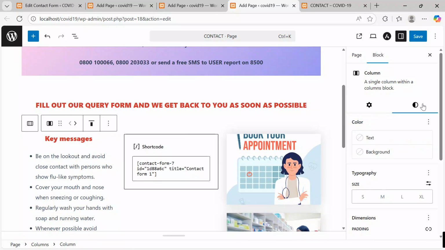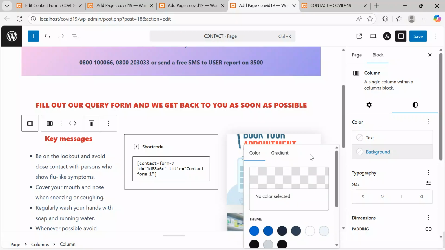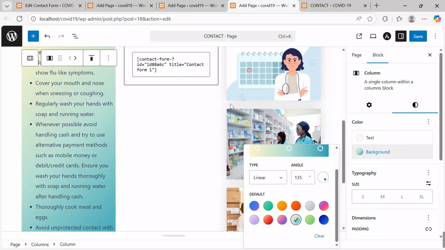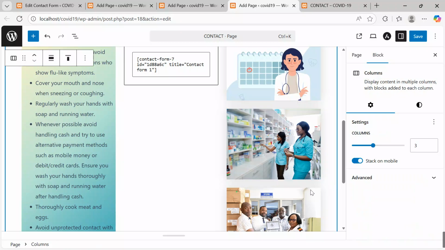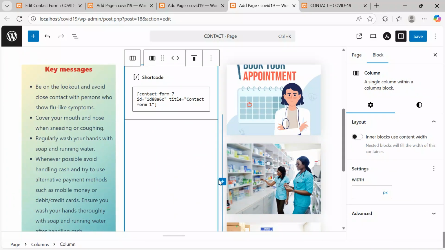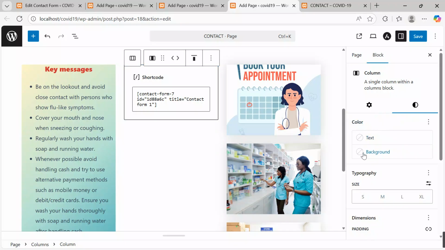Come to block, background. Let's go to gradient, and maybe we take this up. Yes, we want to take this. Nice. Then even this block, I also want to give it a separate background, and then to see that we get things done and dusted.